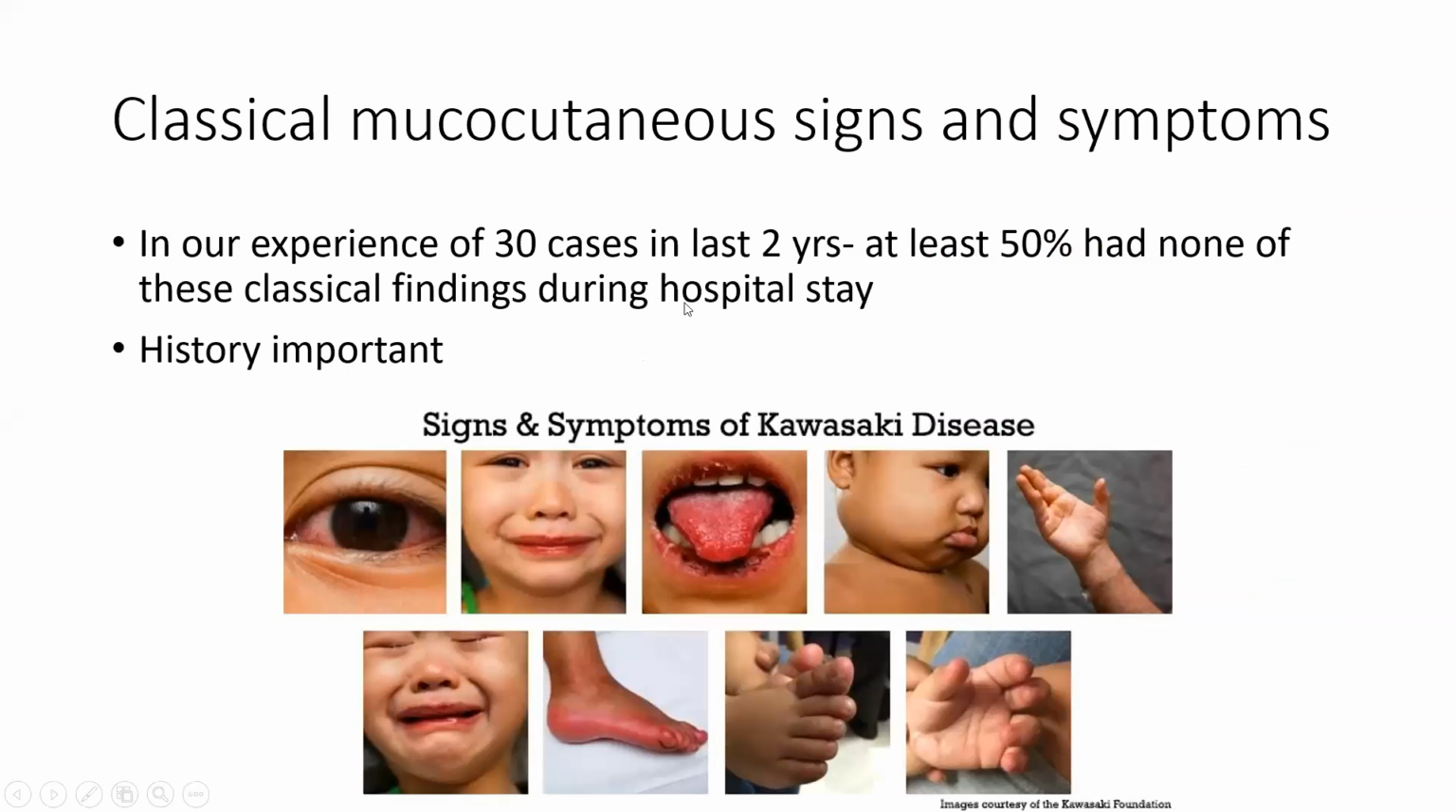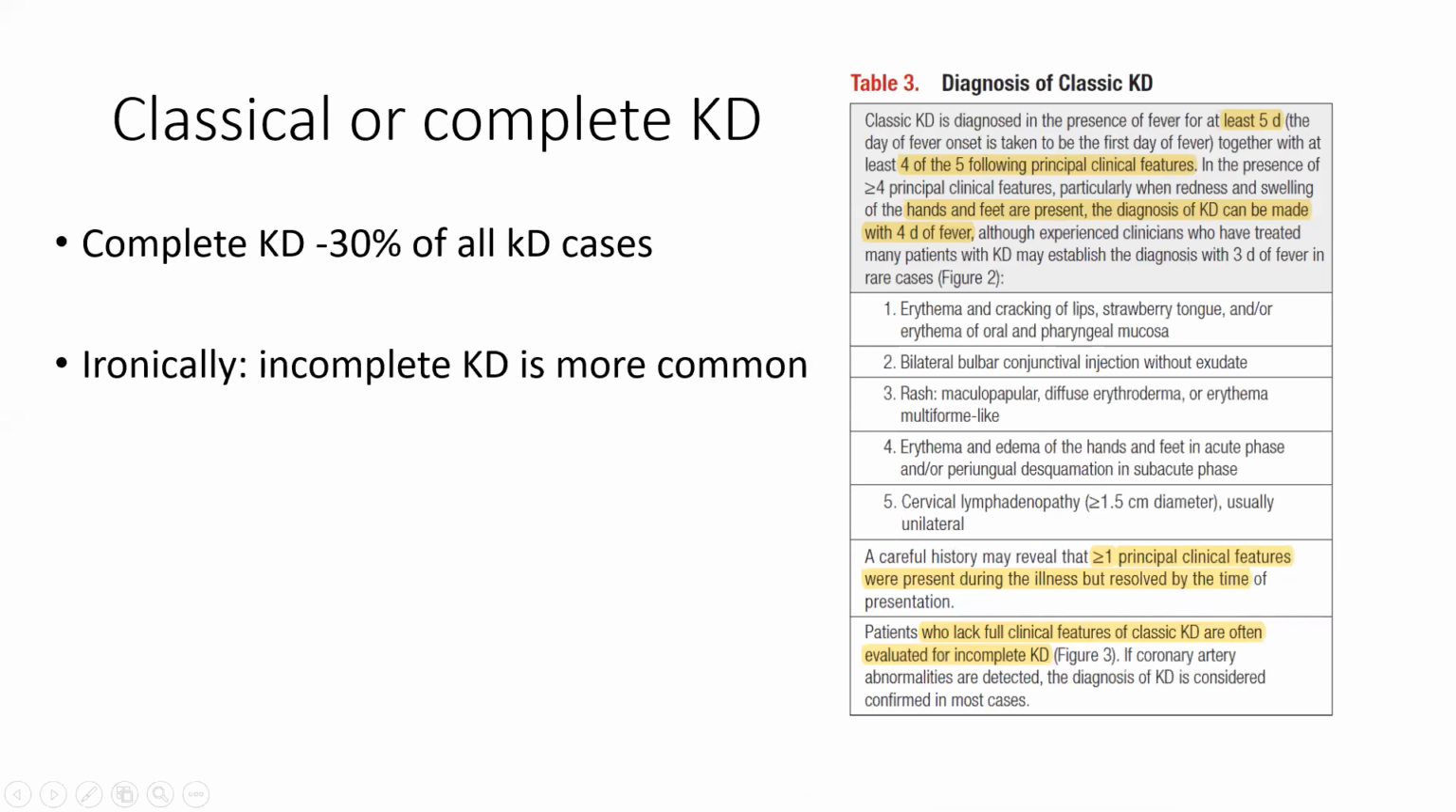In our experience in the last 2 years, we have seen close to 30 cases. Almost 50% of these cases never had these findings during the hospital stay. These are the classical findings: conjunctival suffusion, oral rash, tongue changes, edema, and peeling. None of these findings were there in 50% of these cases. But again, this is what the criteria also say. Many times you have to go back and ask if they had those lesions at home. When they present to us, those lesions would have resolved, or they may develop during the hospital stay.